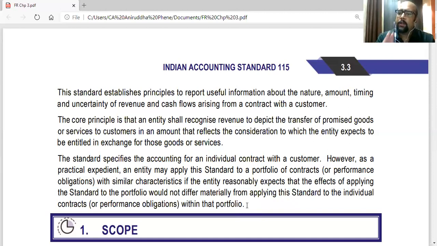So they are talking about one contract, but it can be applied to 2-3 contracts with the same customer, which form part of the same business deal maybe. So they have entered into an agreement for 3 back-to-back contracts. So that can be there. So the standard will apply to all these contracts, and maybe the contracts are connected also. That is why they are called a portfolio of contracts with the same customer.